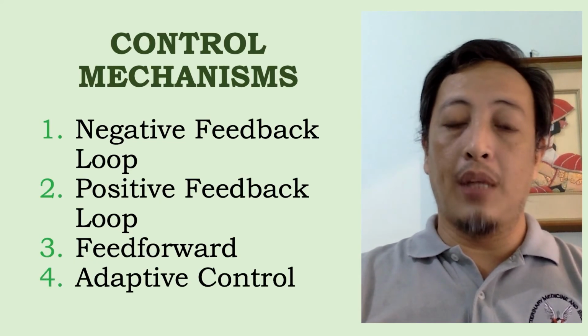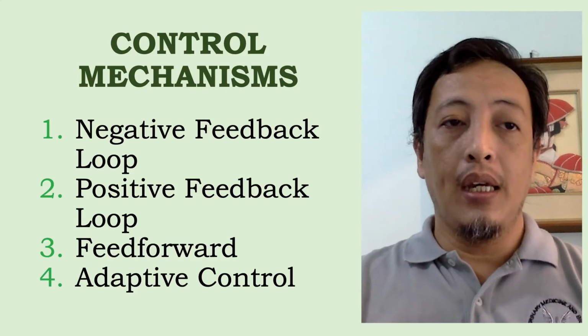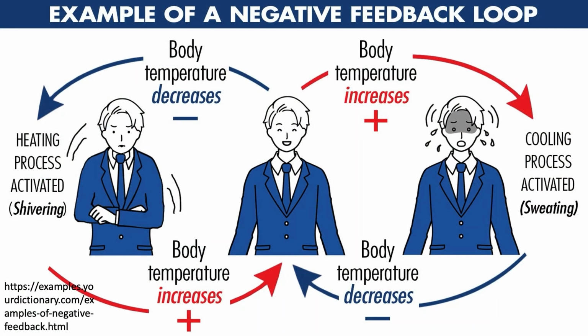But also, we have adaptive control. Okay? Here is an example of a negative feedback loop. Since it is a loop, we can start anywhere, but we will start with this. So, for this person, for instance, nag-decrease yung body temperature niya, pwedeng due to decrease ambient temperature, halimbawa malamig. So, nakatapat siya sa aircon.